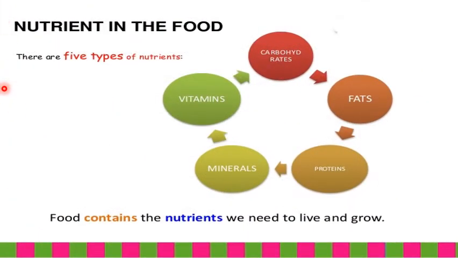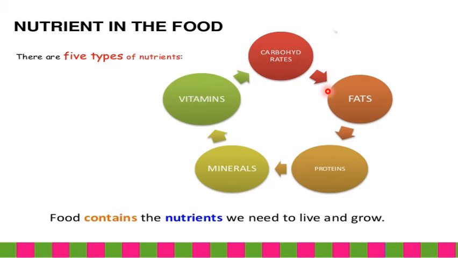So kids, do you know how many types of nutrients there are? There are five main types of nutrients, and these are carbohydrates, fats, proteins, minerals and vitamins. Apart from these five types, we count water as a nutrient. So if we include water, there are six main types of nutrients.